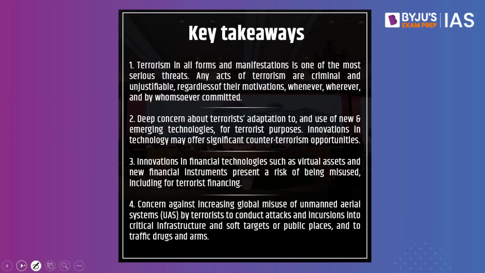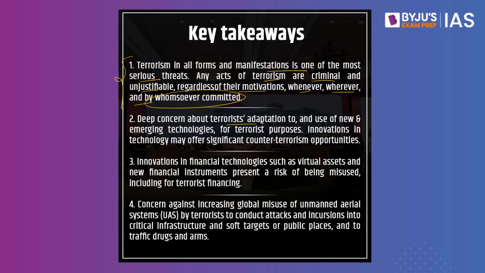What are the key takeaways? Terrorism in all forms and manifestations is one of the most serious threats. Any acts of terrorism are criminal and unjustifiable regardless of their motivations, whenever, wherever, and by whomsoever committed. So, the first thing that it says is that terrorism in all forms should be completely prohibited. Who does it, why he does it, where he does it, the form of terrorism, should all be eliminated. This is the first major objective of the Delhi Declaration.